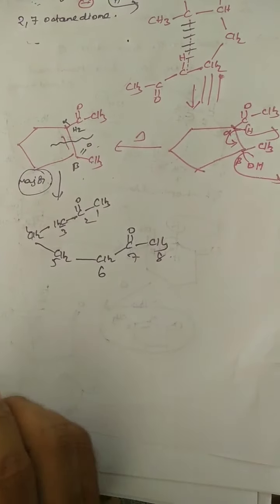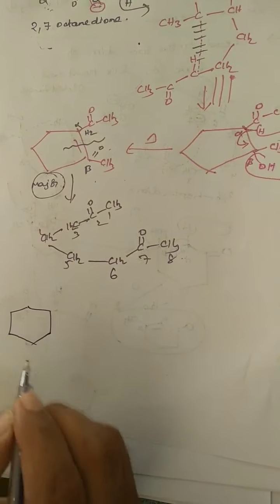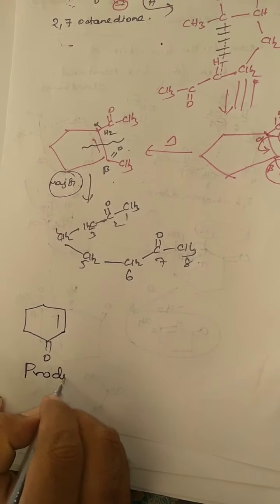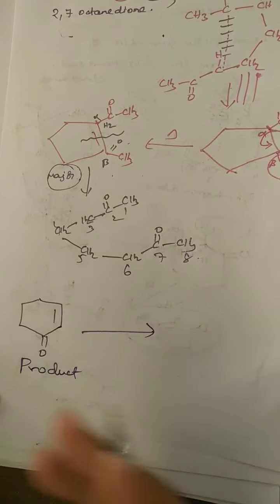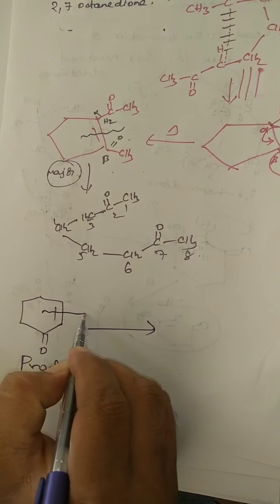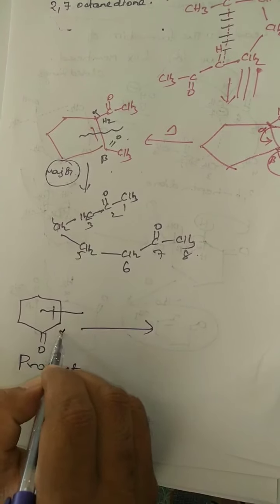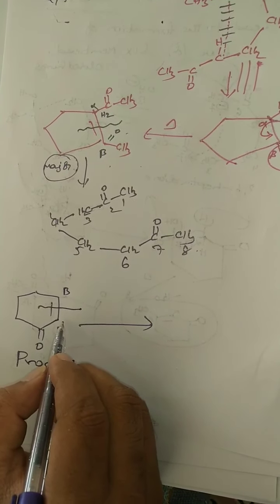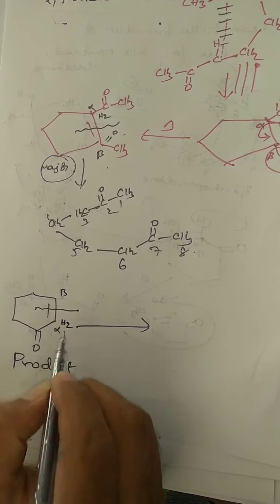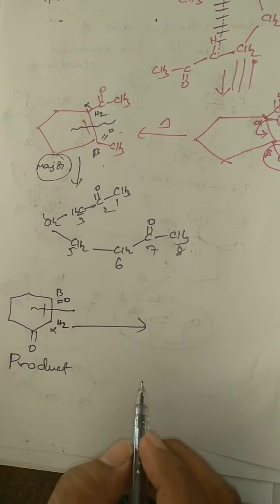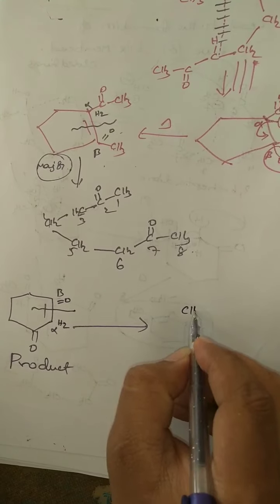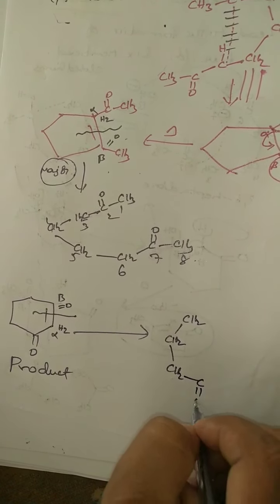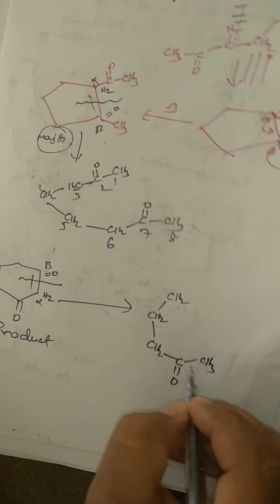This is also important. Suppose this compound is given. See here, this is the product. Just I am taking it as the product. Guess the reactant. What is the reactant? Simply draw the line. This is alpha carbon, this is beta carbon. On alpha carbon, what you have to do? On alpha carbon, you have to add H2. On beta carbon, you have to add double bond O. Then what you will get? Guess it. CH2, CH2, CH2, C double bond O, CH3.